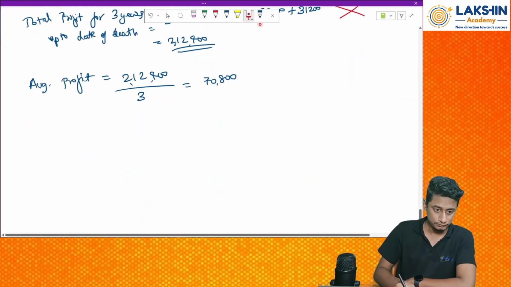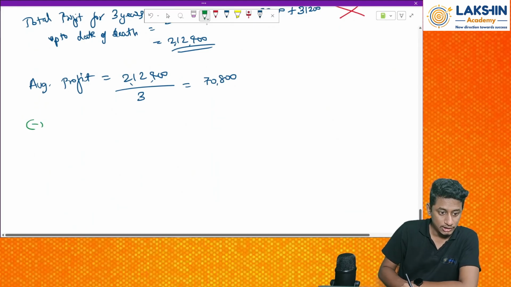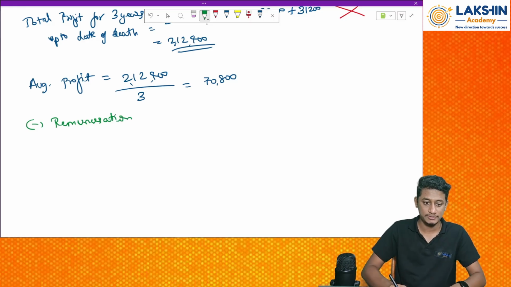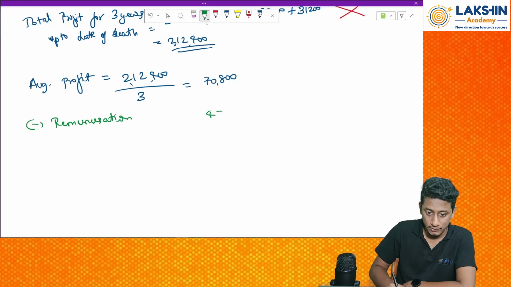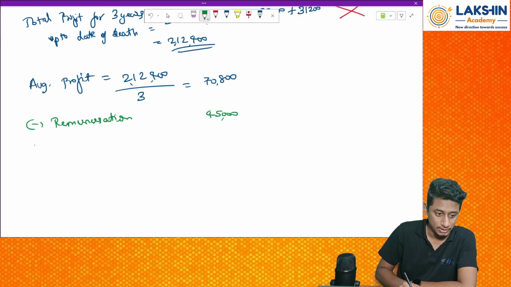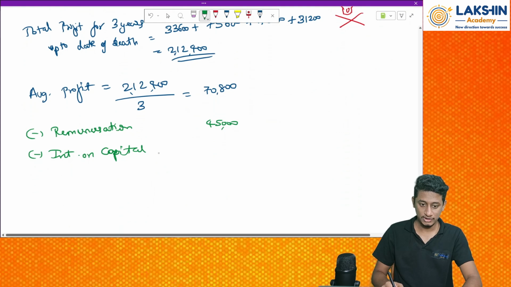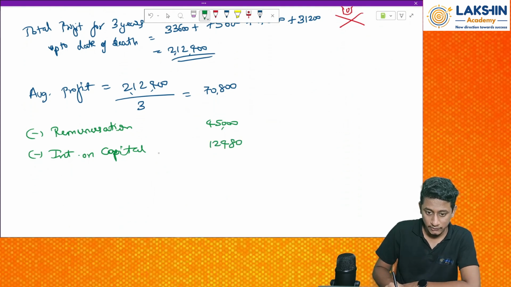So less remuneration that we have computed already, that is rupees 45,000. Then less interest on capital, it is 12,480. Okay.